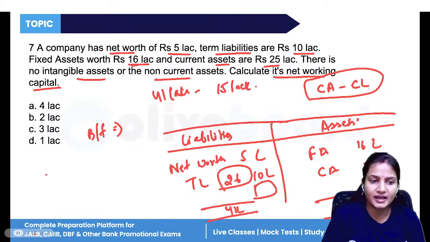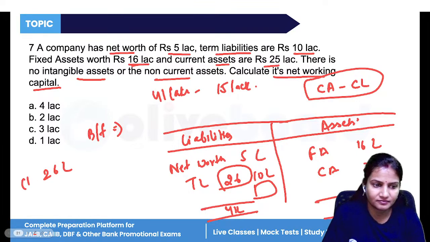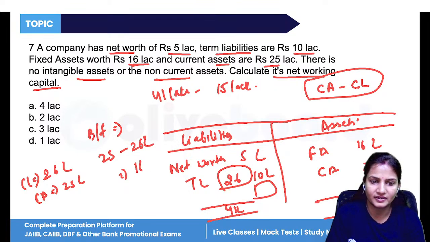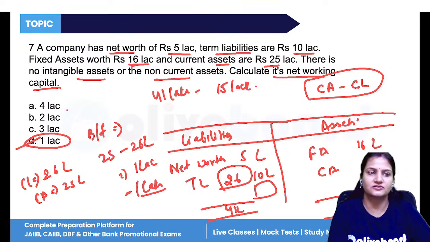Now, current liabilities is 26 lakh. Current assets is 25 lakh. Net working capital is current assets minus current liabilities. So 25 lakh minus 26 lakh, it is 1 lakh in negative. No option is given as positive or negative, so we'll consider the 1 lakh, so it is minus 1 lakh. That is in negative. That is our net working capital.